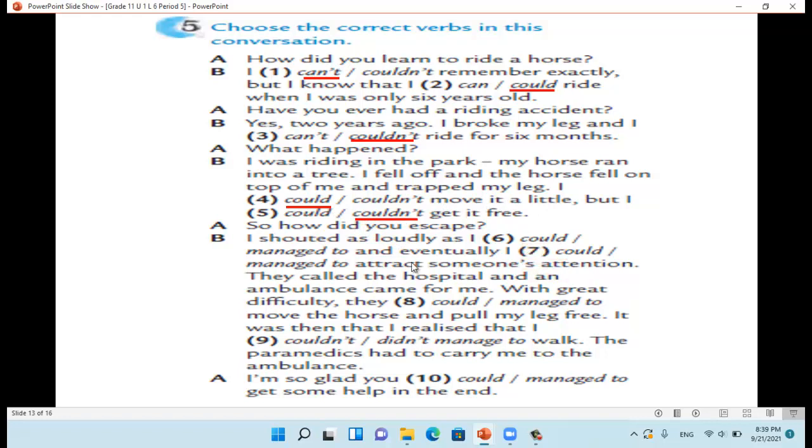Now, number 6, I shouted as loudly as I could, and eventually I managed to attract someone's attention, and they called the hospital and an ambulance came for me.